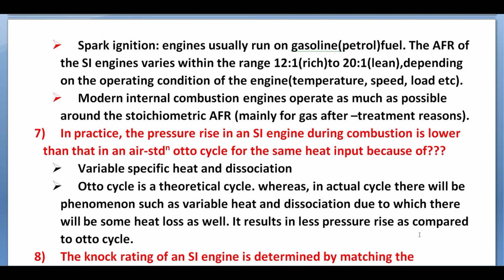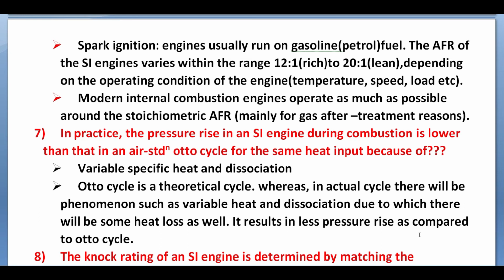A spark ignition engine usually runs on gasoline. Gasoline means petrol fuel. The air fuel ratio of SI engines varies within the range of 12:1. It means it is rich because it is less than theoretical air.